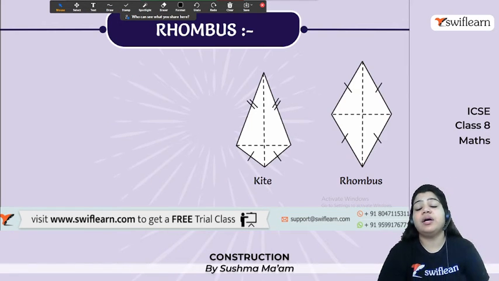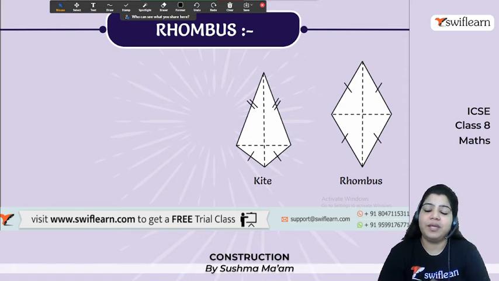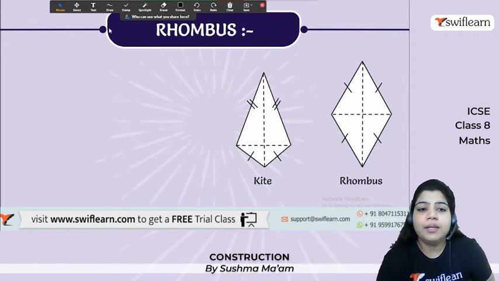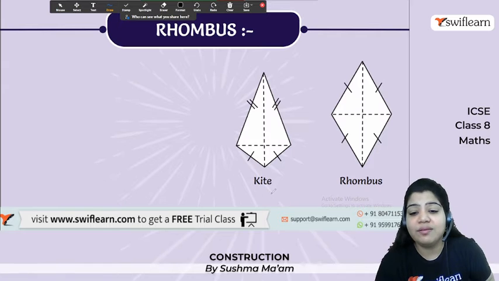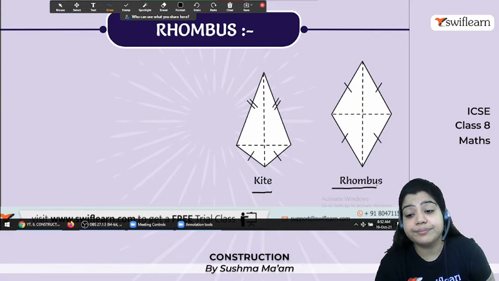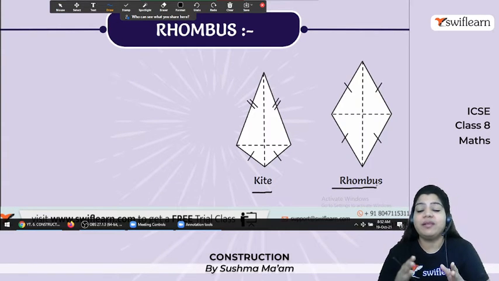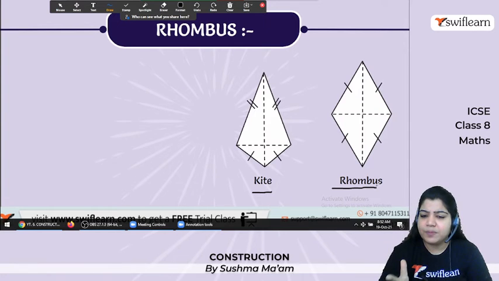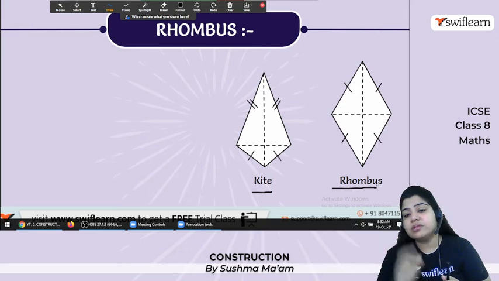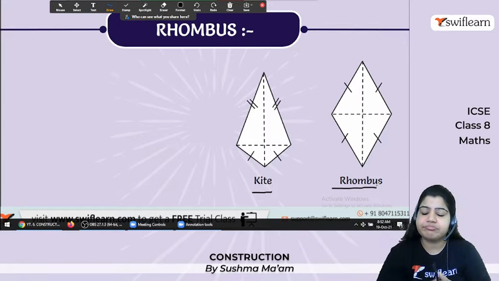Okay, so now come to our new topic, that is rhombus. So first let's recall the properties of rhombus, what are the properties, and then we will learn how to construct rhombus. Now here we have the two figures, one is kite and the other one is rhombus. So what are the properties? Is kite a rhombus? Is rhombus a kite? Is rhombus a parallelogram? Is kite a rhombus or parallelogram?